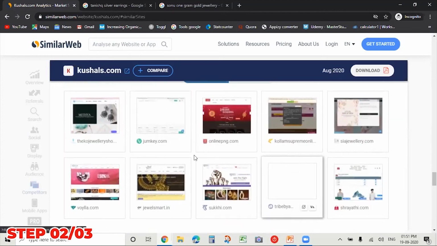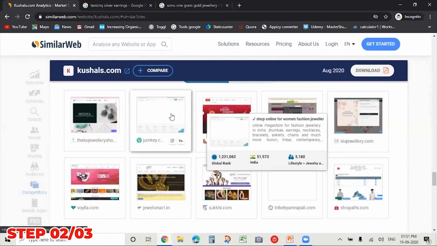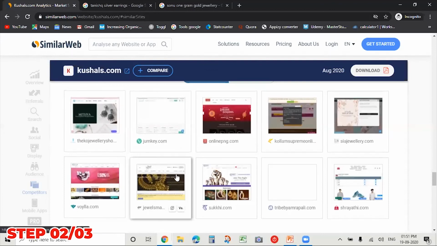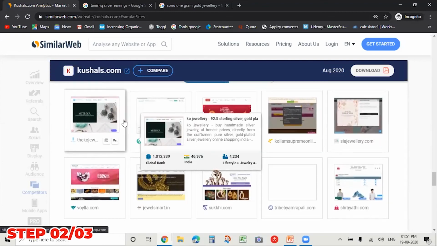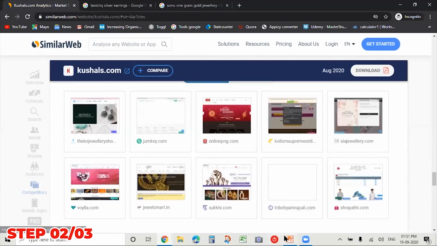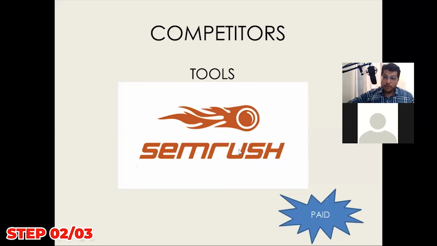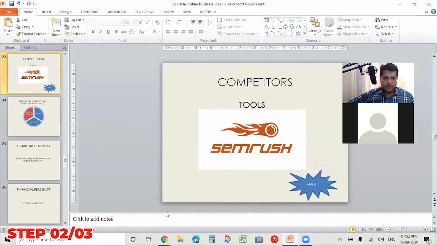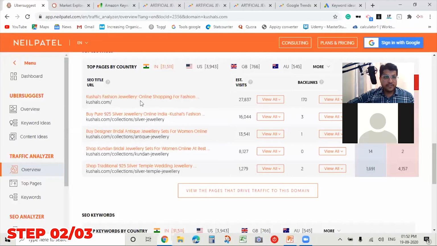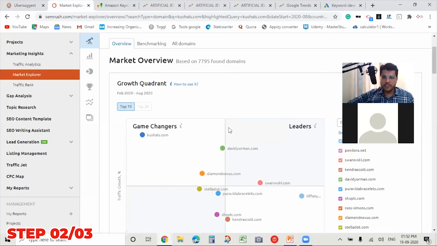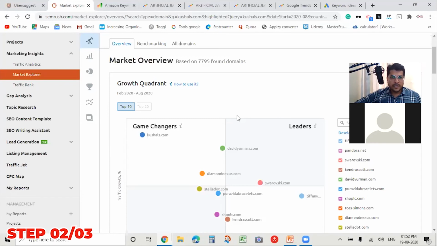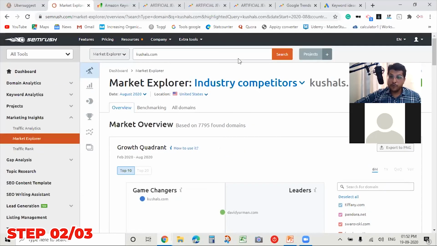And here I will also get the competitors of my competitors. So these are the most visited websites, or these are the maximum competitors. So now you need to go back and start analyzing these websites as well. Now there are a few paid tools also, that is SEMRush. So I have this paid tool with me. I have bought this tool. So now let me show how this paid tool can also help you.